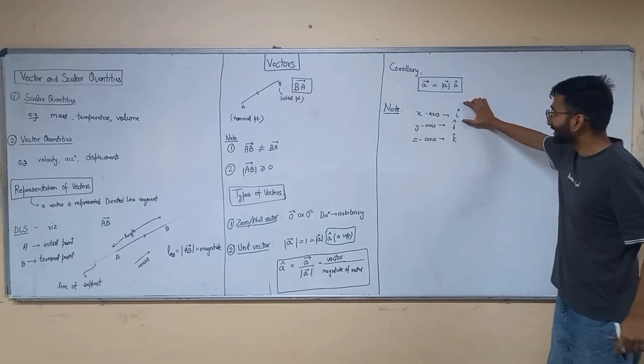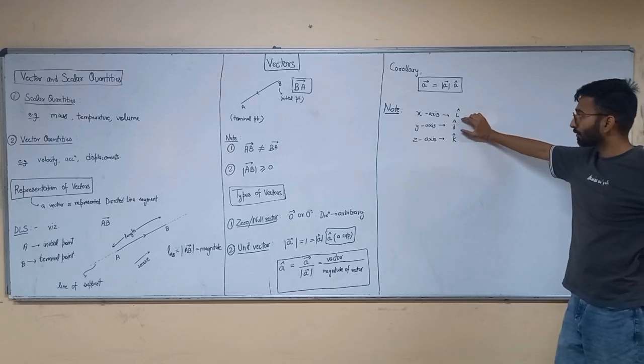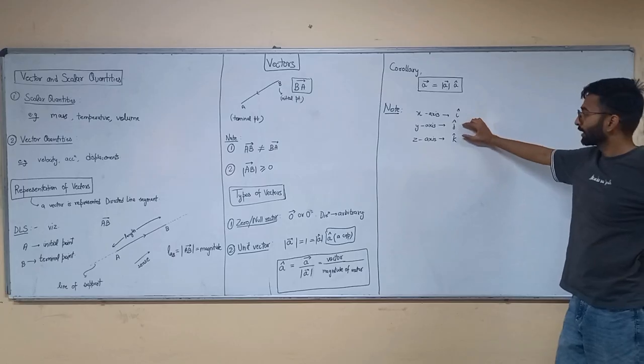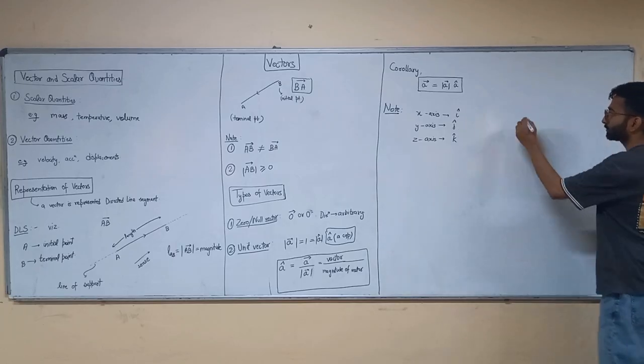All right. So for x-axis, a unit vector along x-axis is called I cap. A unit vector along y-axis is called J cap. And a unit vector along z-axis is called K cap.